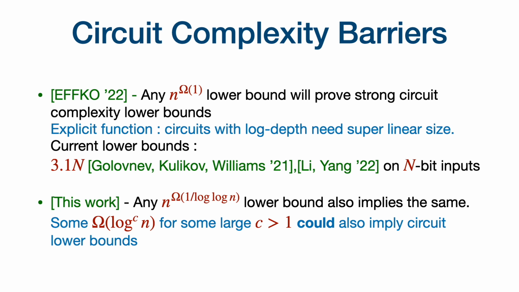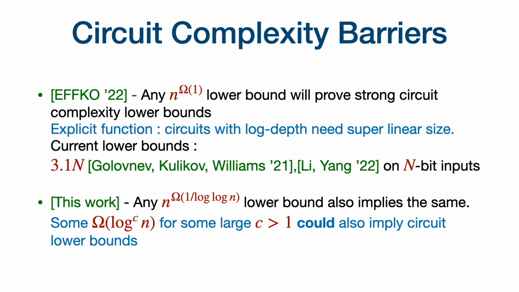So what Eden et al. show is if we prove an n to the omega of 1 lower bound for this problem, then we get an explicit function where circuits with log depth will need superlinear size. The current size lower bound we can prove is 3.1 times n on n bit inputs. So we are still very far from proving superlinear lower bounds.